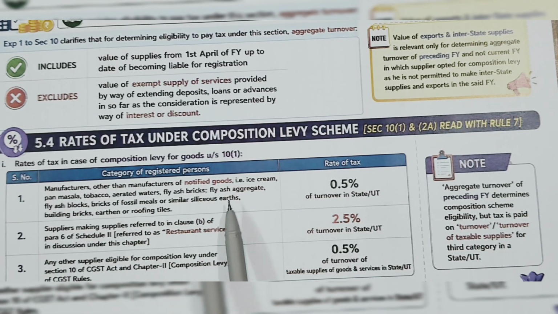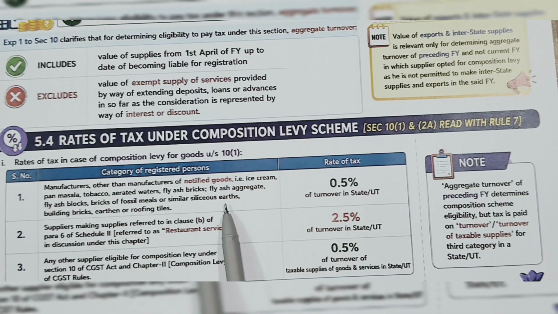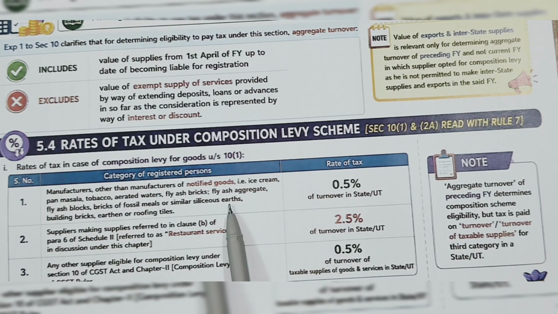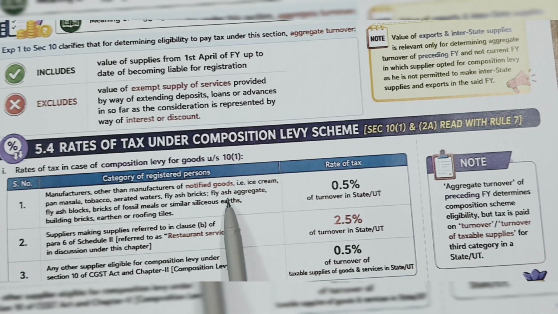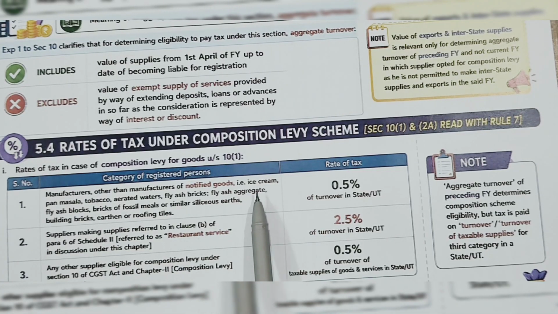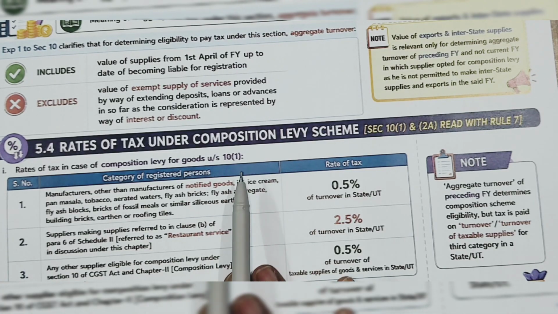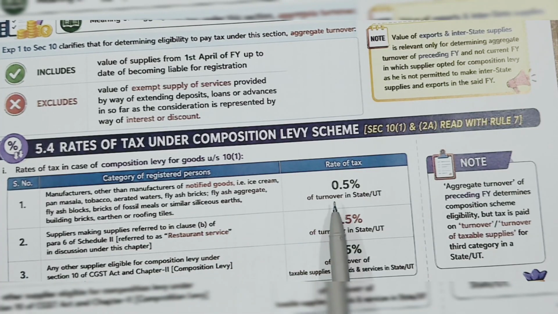If you read this list of notified goods, you can see these notified goods come in the registration also. Here they said other than manufacturer of, that means you can be involved in trading of these goods, but you should not be involved in the making of these goods. Here it is only manufacturing. What is the rate?